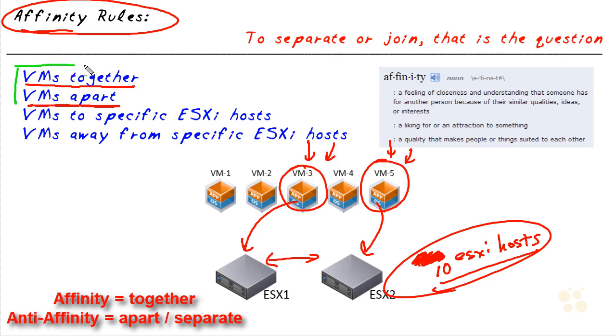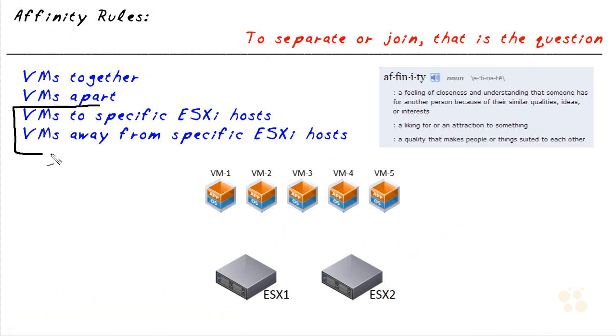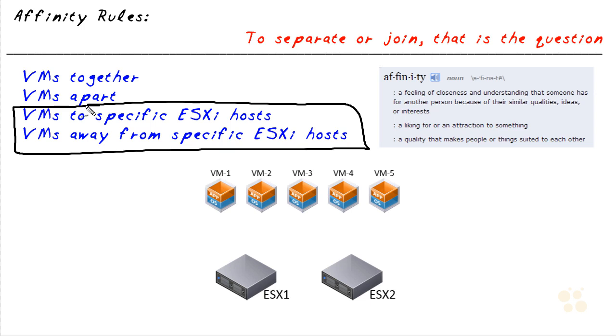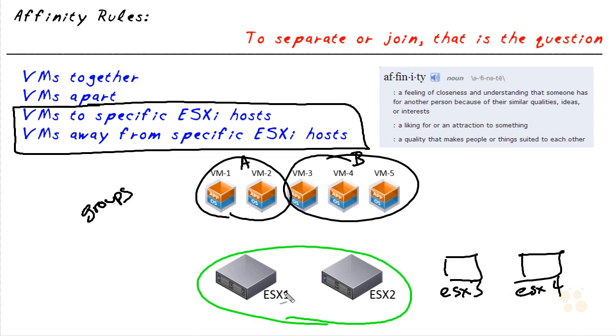So these first two are all about grouping or separating individual VMs. We also have the ability to set up affinity between virtual machines and the actual ESXi host that they're going to be running on. And to do that, we're going to create something called groups. And so we can have groups of VMs. For example, this is group A, and this is group B. And let's add ESX3 and ESX4, just so we have some more ESX hosts to play with. And we could put ESX1 and ESX2 into a DRS group of hosts. And we could group ESX3 and ESX4 into a group of hosts.